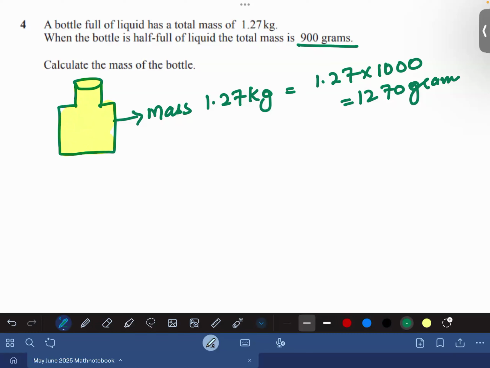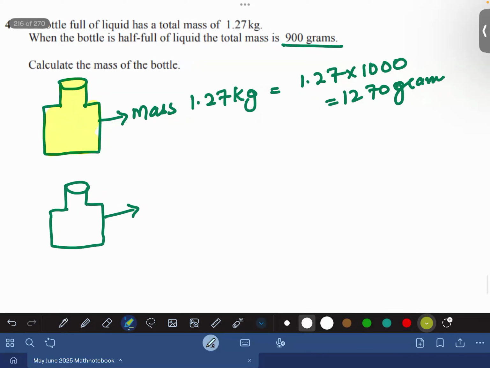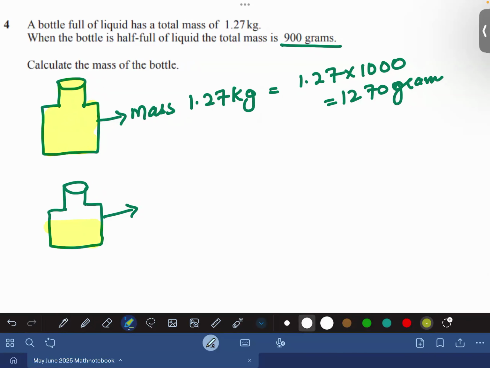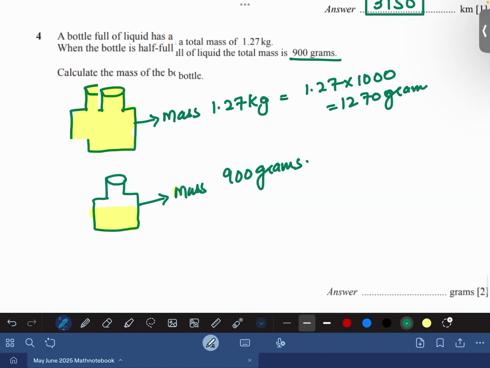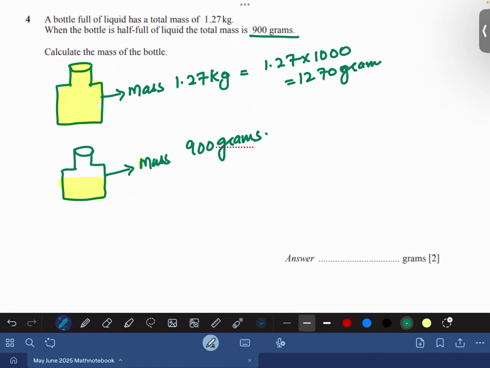Now they are saying when the bottle is half full of liquid. So when this is half full, let me make it half full in here. Now you can see that the bottle is half full. When the bottle is half full of liquid, the total mass is now 900 grams. Now you can see one thing. The examiner is asking the mass of the bottle. Now you got the idea.